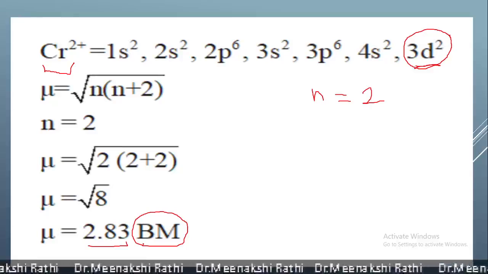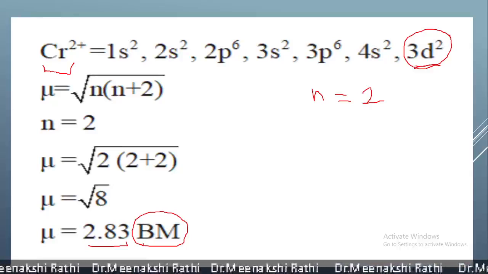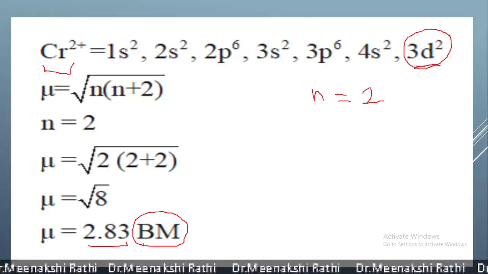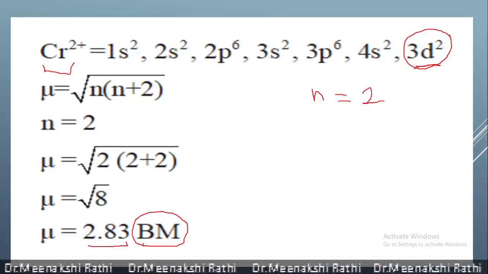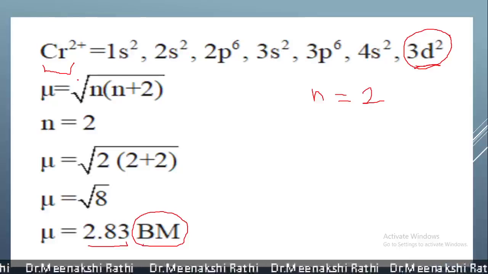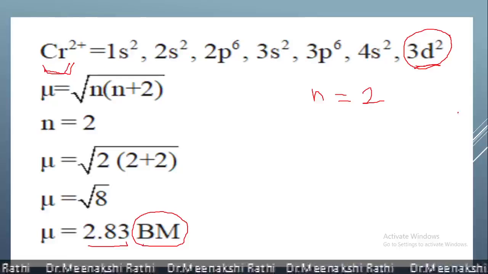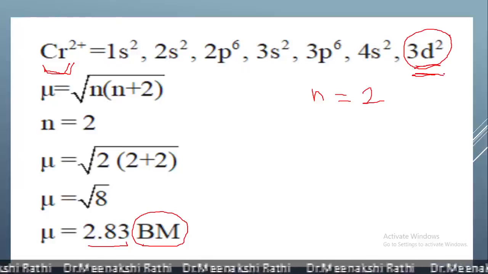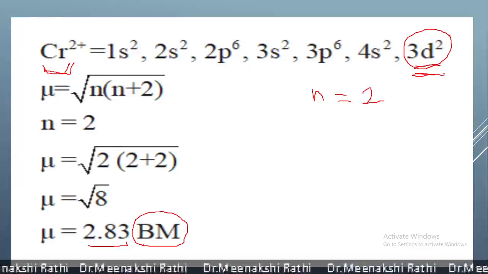One more thing you need to remember, that if the complex has unpaired electrons, then that complex is called paramagnetic, while if all the electrons are paired, then such a complex is considered diamagnetic. Here in this example, the central metal ion is chromium Cr2 plus, and it has 2 unpaired electrons. Because of the presence of unpaired electrons, the complex of this metal ion will become paramagnetic.